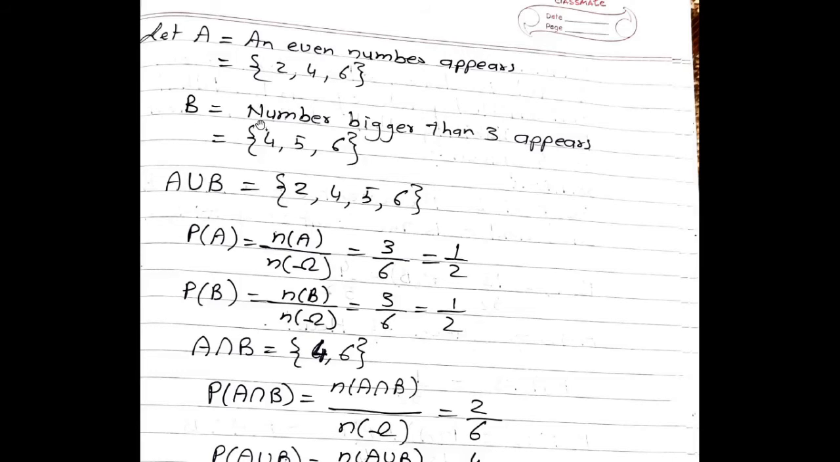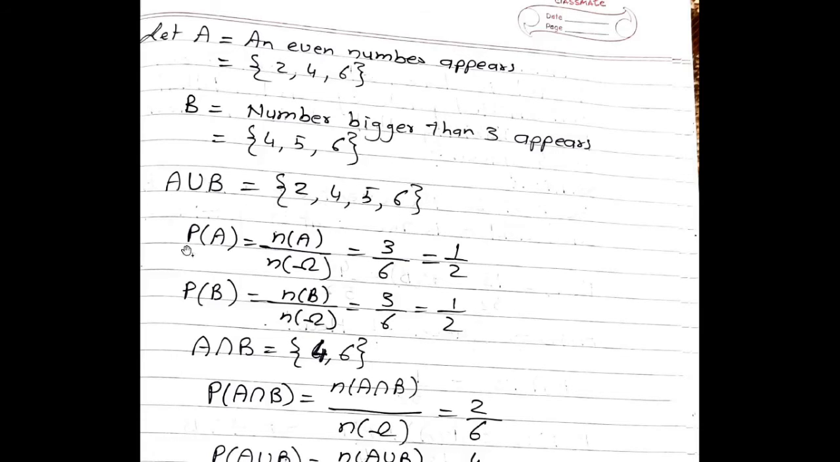Let B be the event that a number bigger than 3 appears. So the favorable outcomes are 4, 5, 6. Now if you calculate A union B, the meaning of A union B is either in A or in B or in both. So 4 and 6 occur in both the events, so we will list them once. So A union B can be considered as {2, 4, 5, 6}.